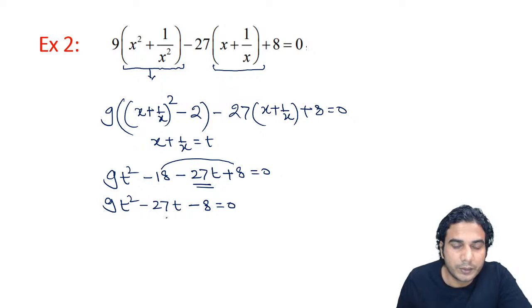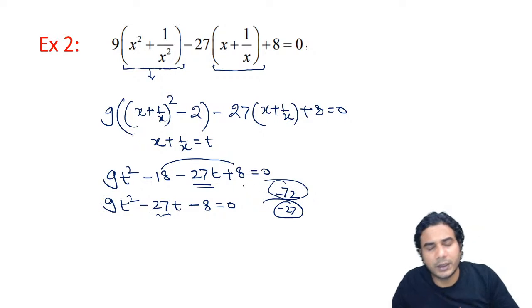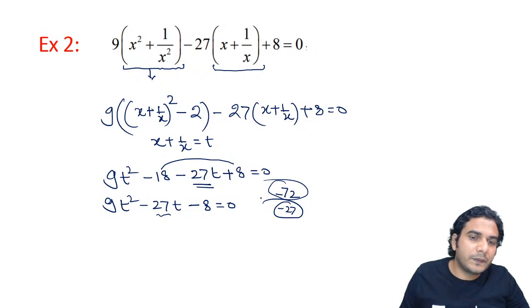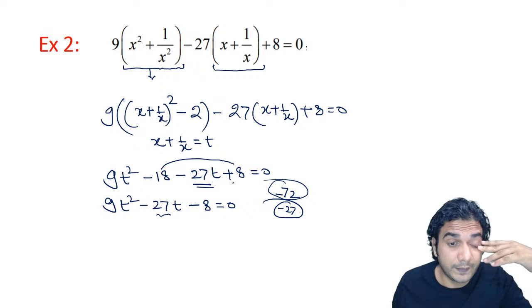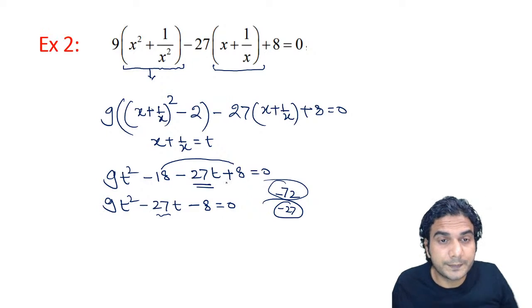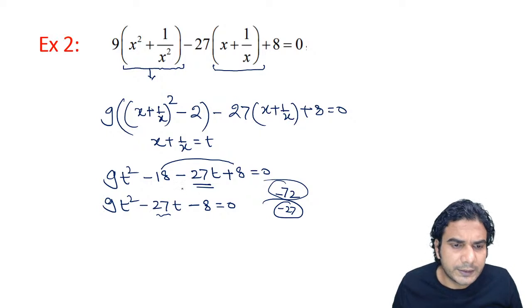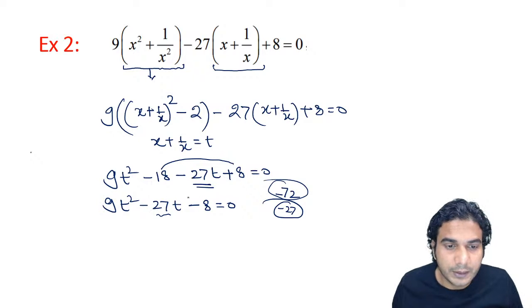So now you can use some split the middle term. Product should be 72 and sum should be minus 27. Alright. So minus 72, so this should be the product. Now think about two numbers which you can use in this. Alright. So then you can split this quadratic. So just get the combinations of this like 9 into 4, 36, and you can use, but 36 won't work because it is